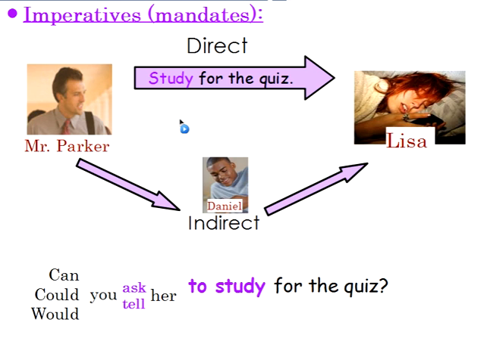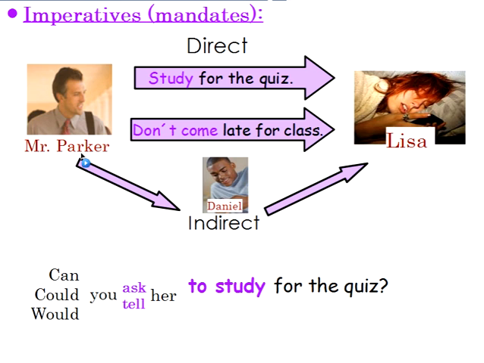Now let's look at another one. If Mr. Parker says, hey, Lisa, don't come late for class. That's an imperative. It's a negative imperative. Now, what is Mr. Parker going to say to Daniel? He wants to pass that message to Daniel and then to Lisa. So he's going to say, well, hey, Daniel, would you tell her not to come late for class? Okay.